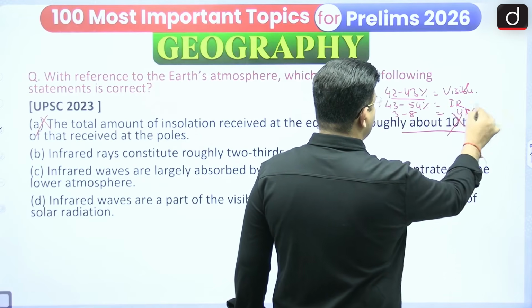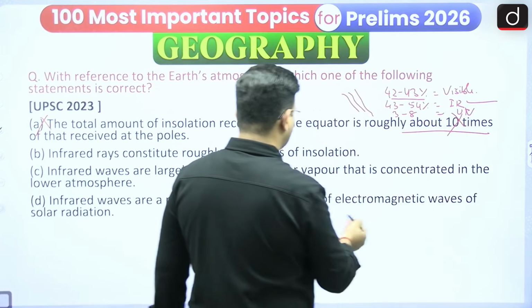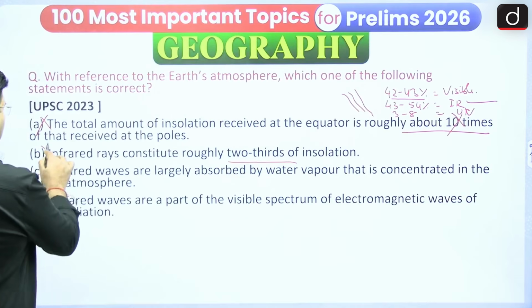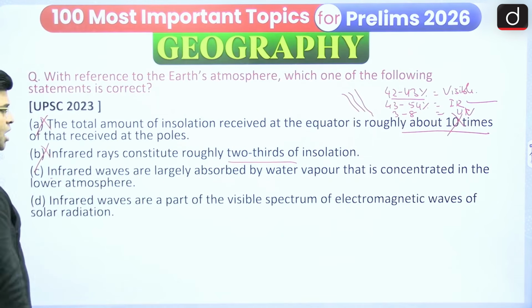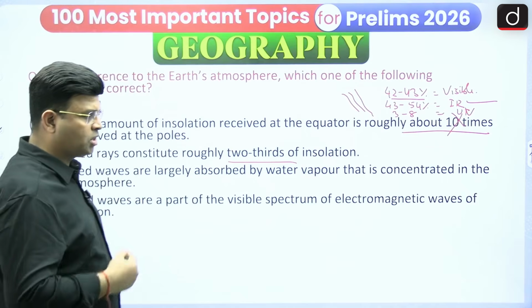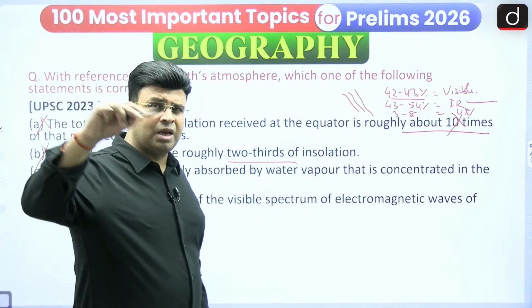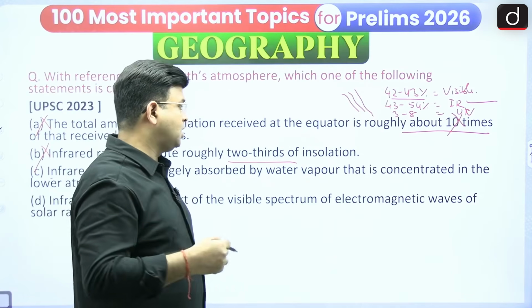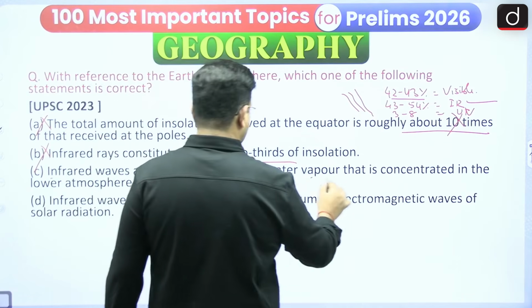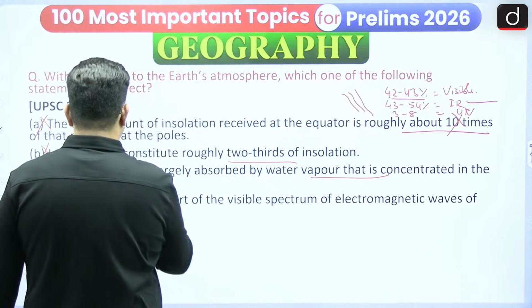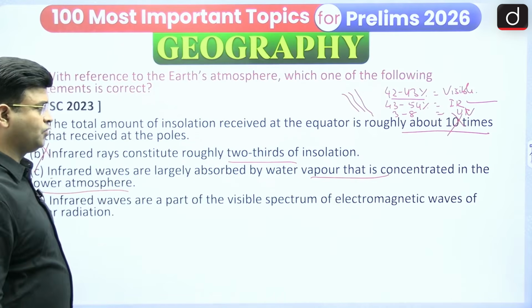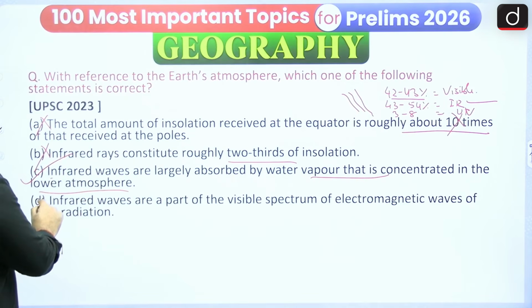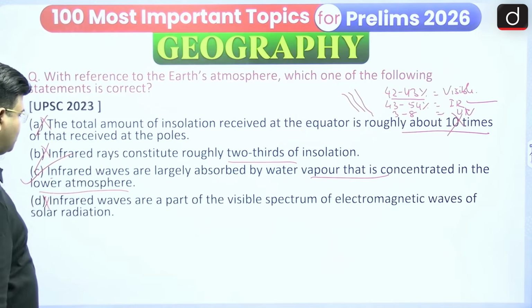So infrared rays are around 50%, you can say, but the statement is talking about 2/3 of the insolation. Therefore it is wrong. Infrared waves are largely absorbed by the water vapor. Yes, water vapor, which is one of the greenhouse gases, is concentrated in the lower atmosphere and absorbs more. So statement C is correct, and automatically we are left with option D being wrong.